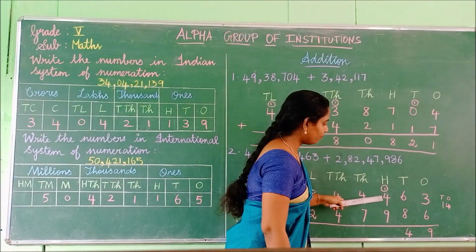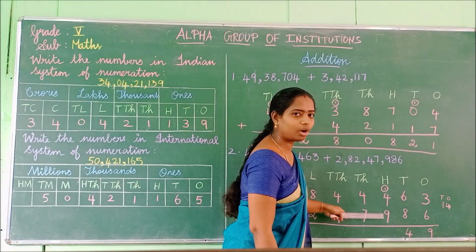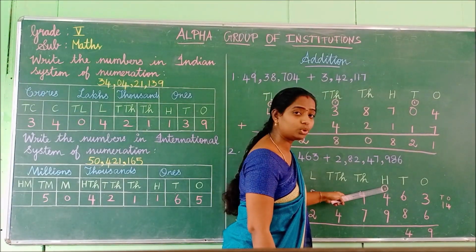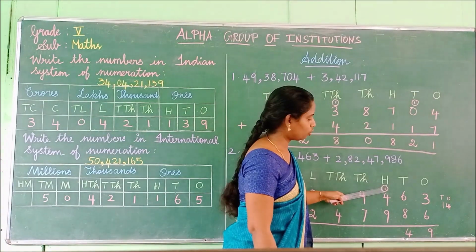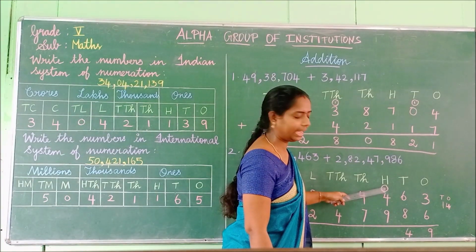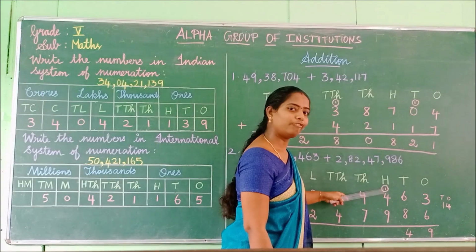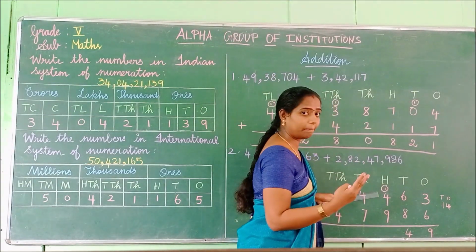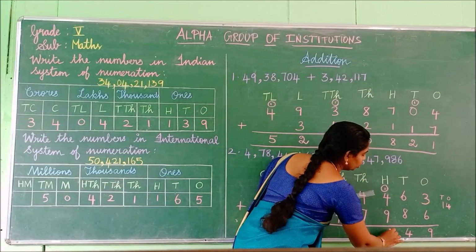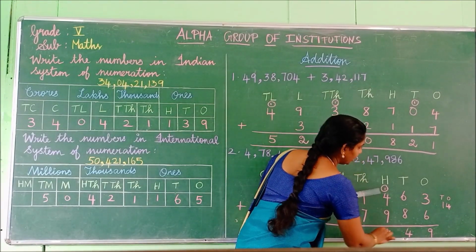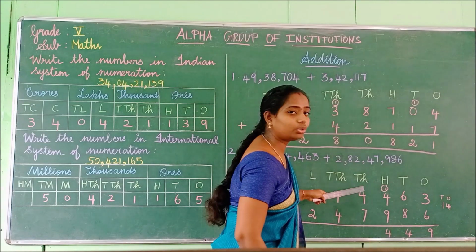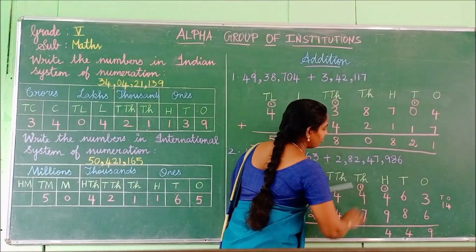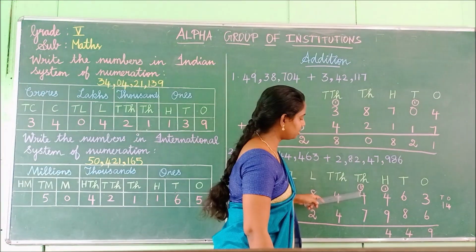Okay. Now we are going to add this 4 plus 9. How much, children? 13. Okay. 13 and after that we have to add this 1 also. Should not forget this 1, children. 13 plus 1, 14. Now we got a 2 digit number, isn't it? Ones place we have to write here and the tens place we have to carry over to the thousands place. 1. Next we will move to the thousands.